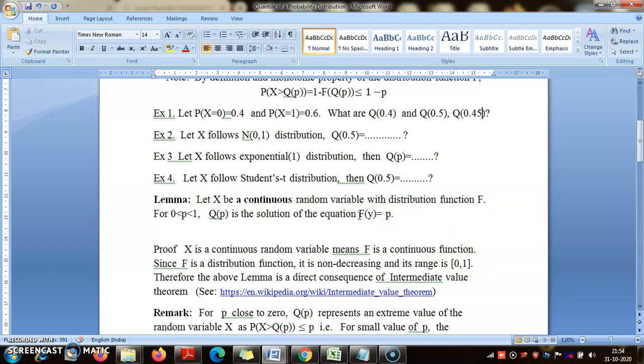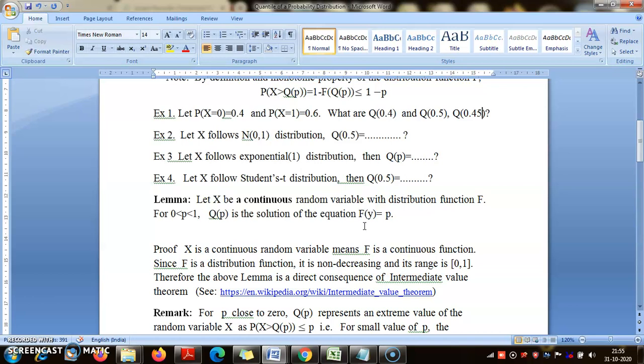Any value between, so if f is defined on some interval [a, b], then it will attain every value between f(a) and f(b). Now here we know that the function is non-decreasing, so the smallest value of f is 0 and the largest possible value of f is 1. So by the same result, if you give me any number p between 0 and 1, in order for the continuous function to go from level 0 to level 1, it cannot jump. It has to touch p somewhere.